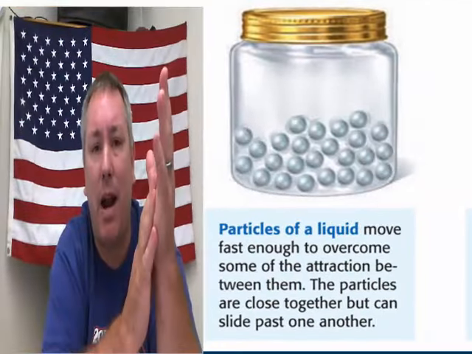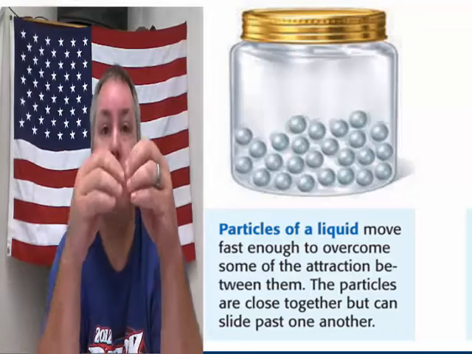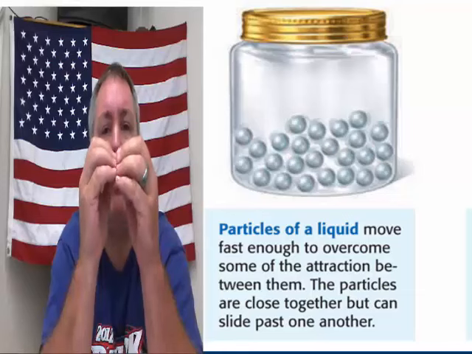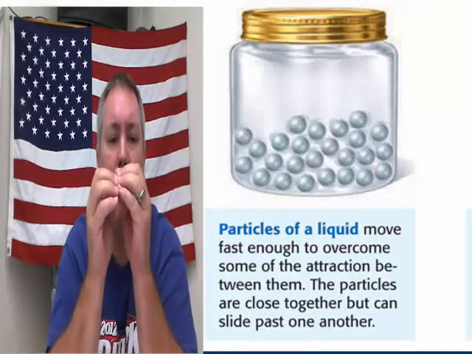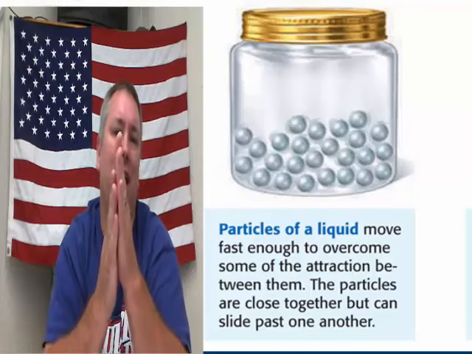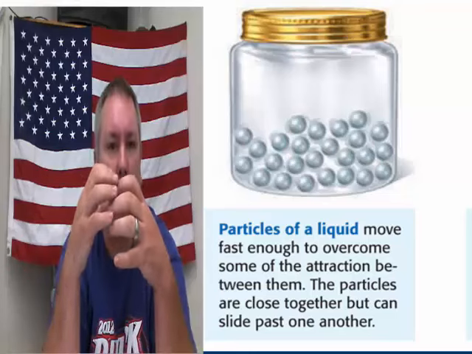The second picture talks about a liquid. Now, the particles in a liquid, of course, are atoms or molecules, depending on what you're looking at. The particles of a liquid are vibrating fast enough. They're vibrating faster than a solid, so that they can actually slide past each other. And since they're able to slide past each other, they are able to move, all right?